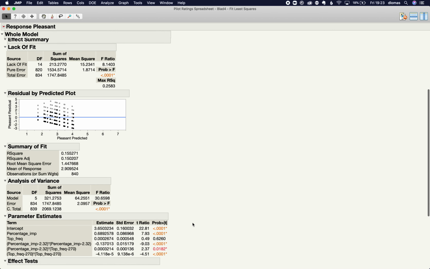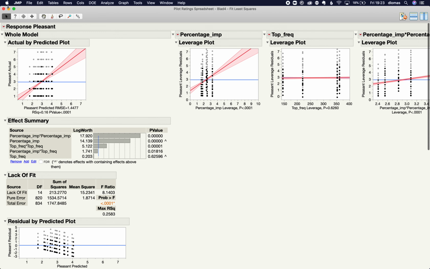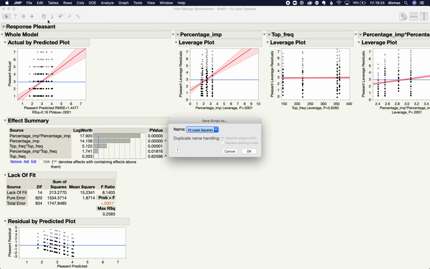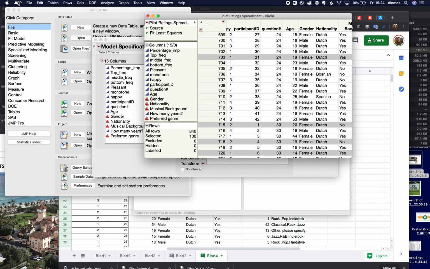Yeah, this is super interesting. It's super cool. So, that's important. We'll save this one to the data table just so you've got it.